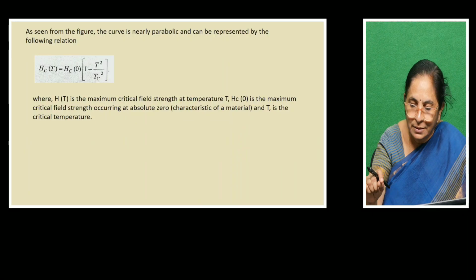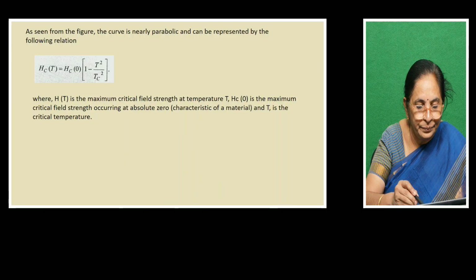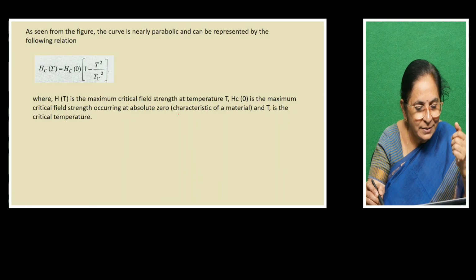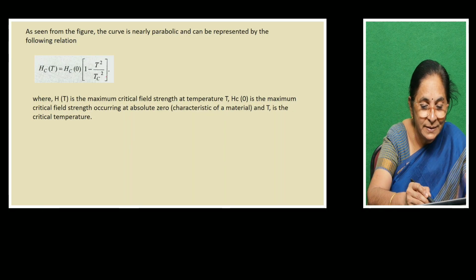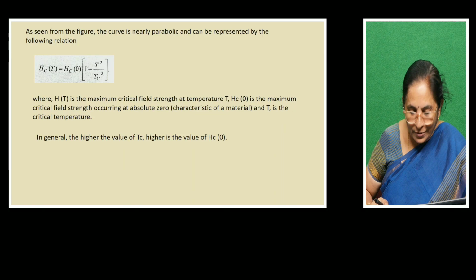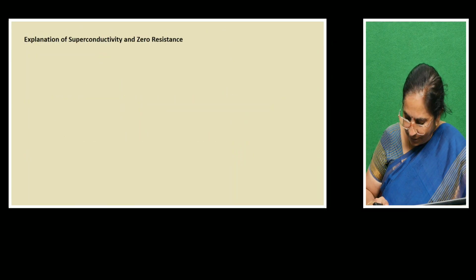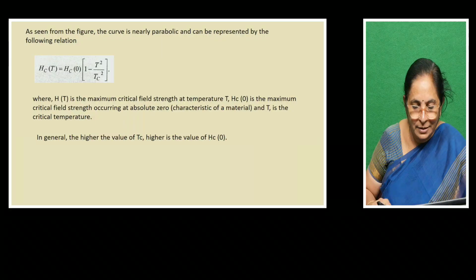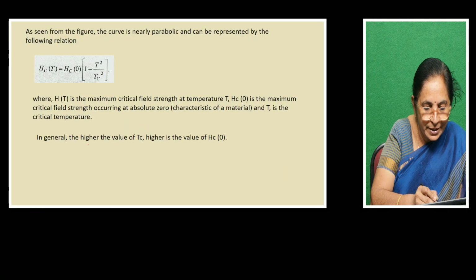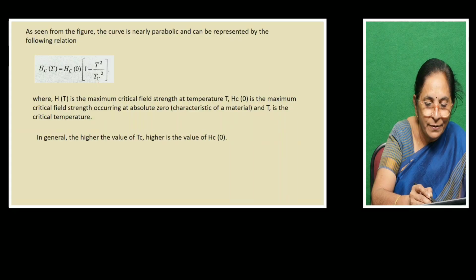Critical field strength occurring at absolute 0, and T is simply the temperature. Tc is the critical temperature. In general, higher the value of Tc, higher is the value of Hc0. So I can take it from this formula, this statement you can understand. Higher is the value of Tc. So you can see T is just temperature, Tc is critical temperature.